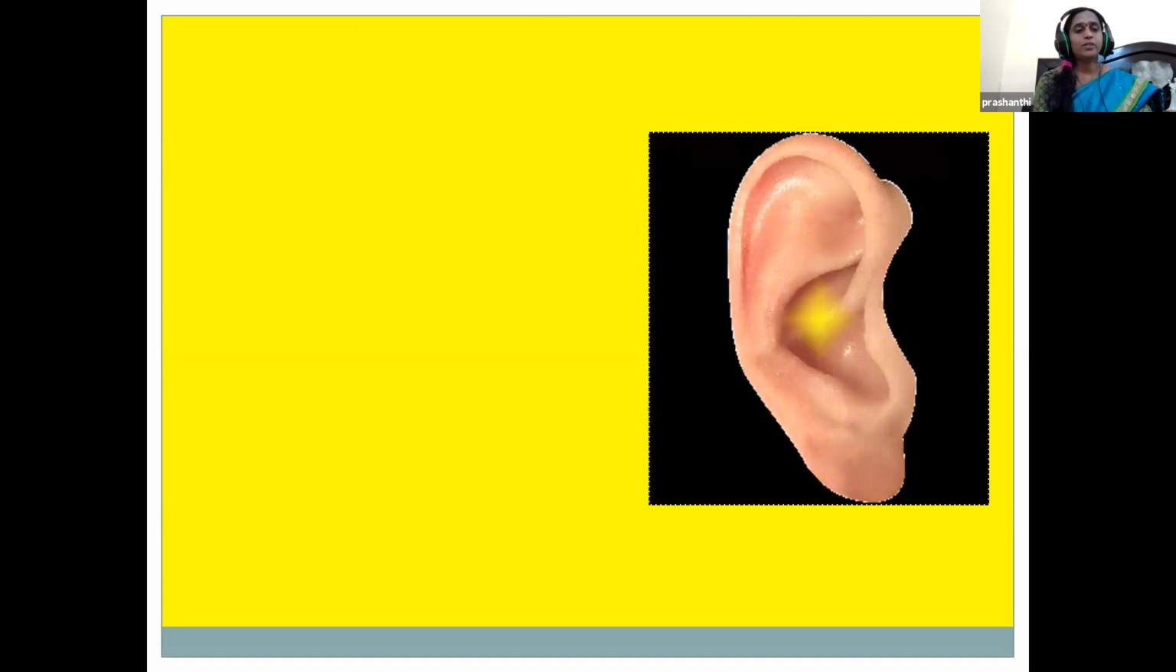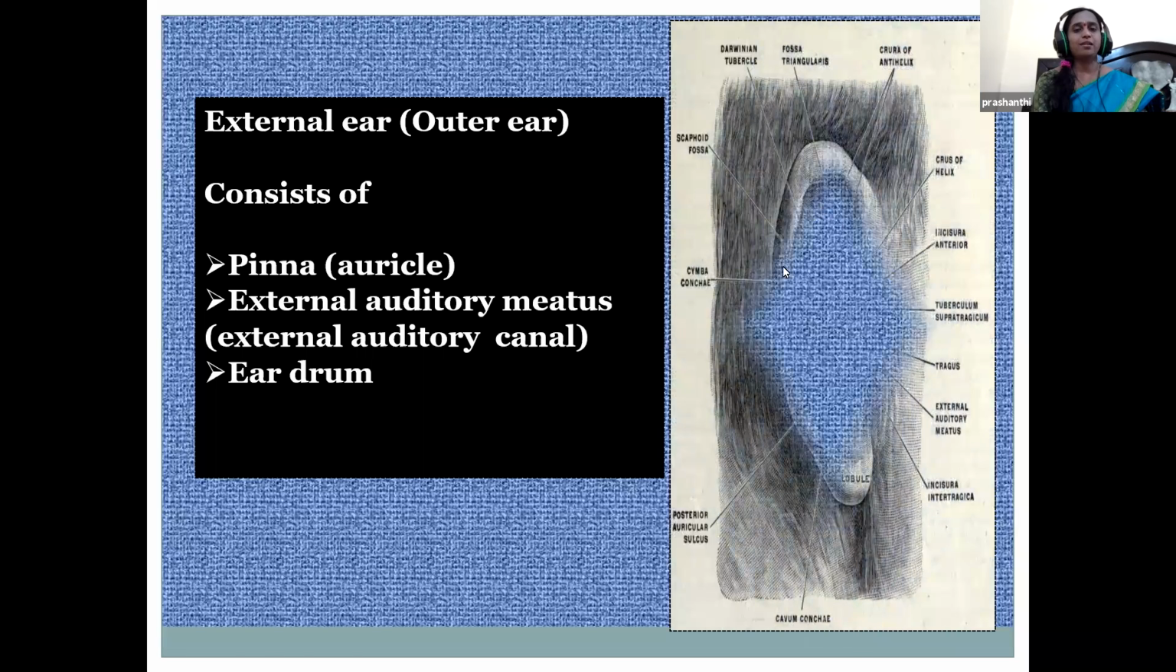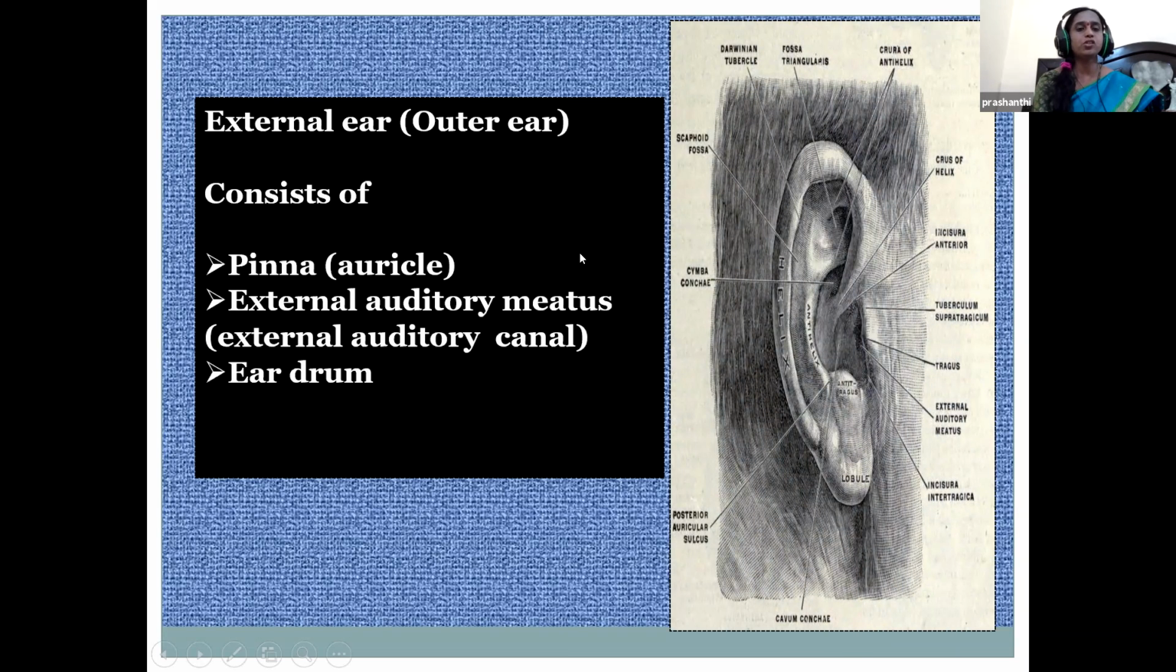Let's see the next interesting sense organ, the ear. This is a statoacoustic receptor, which is helpful for hearing and equilibrium. There are three parts in the ear, children: external ear, middle ear, and internal ear. The external ear, as the name says, is visible. This is the outer ear, children. It consists of three parts: the pinna, also called the auricle; the external auditory meatus, also called the external auditory canal; and the eardrum.